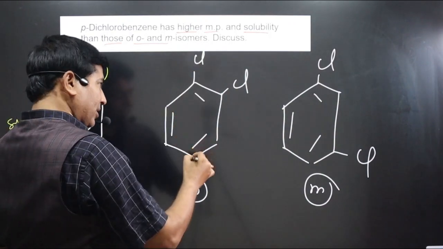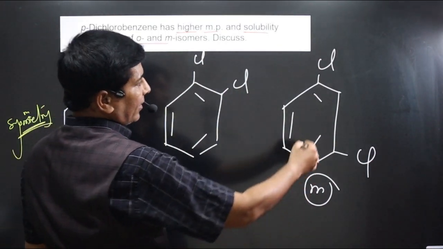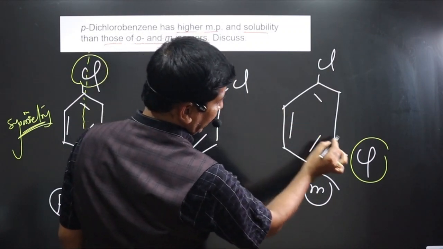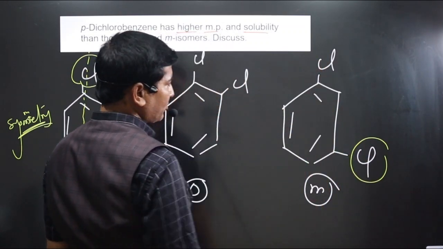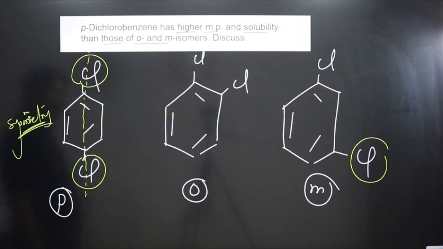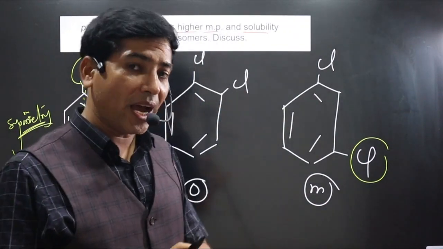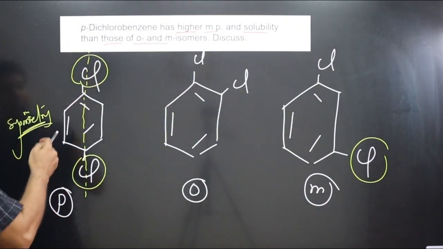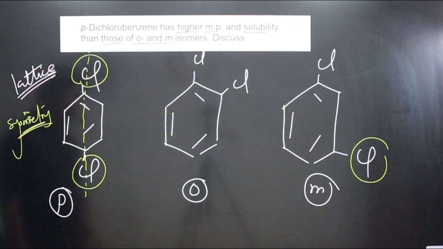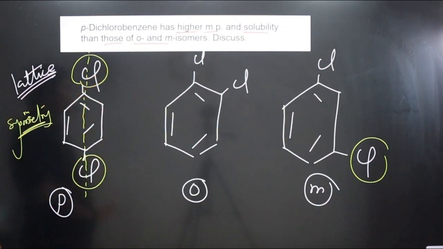In this case, if you are cutting like this, equal parts are not there. If you are cutting like this, equal parts are not there. Here also if you are cutting like this, equal parts are not there, because Cl is coming this side and this side we do not have Cl. So these 2 compounds do not have symmetry. It has symmetry, and always keep in mind, any compound which has symmetry will have higher stability. So in this case, lattice enthalpy will be very high. Strong lattice will be there, and when strong lattice is there, melting point will also be much higher.